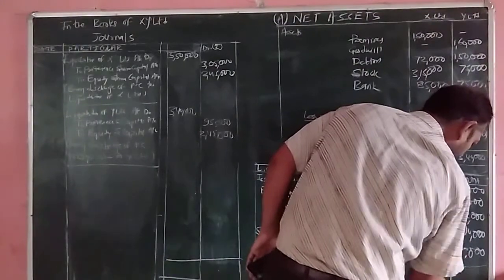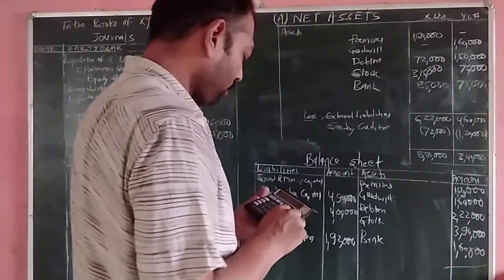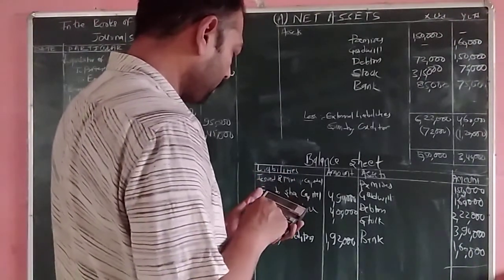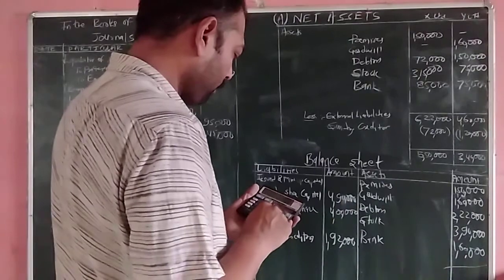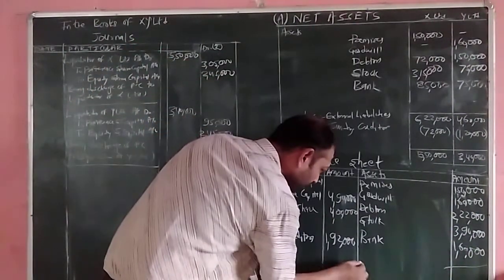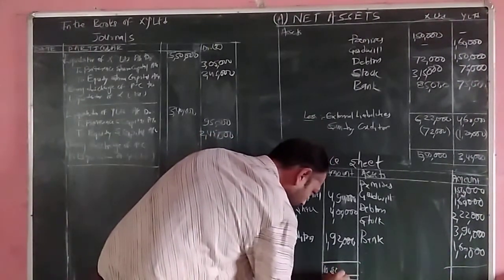Let's check the total of both sides, assets and liabilities. First we total the liability side: 4,90,000 plus 4 lakh plus 1,92,000. The total amount of liability is equal to 10,82,000.